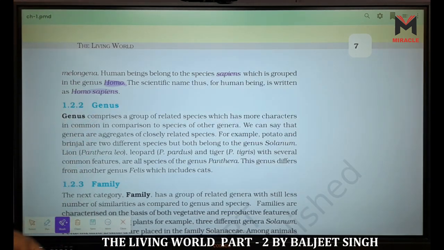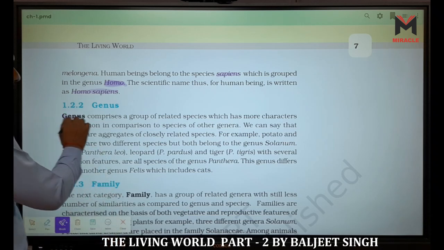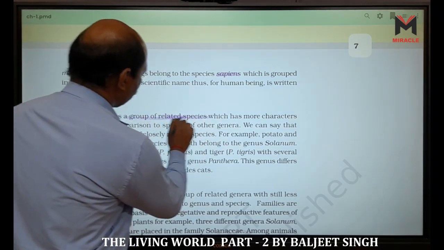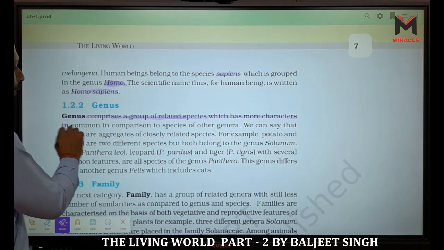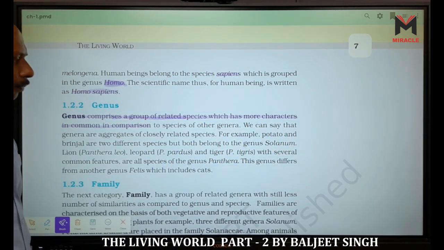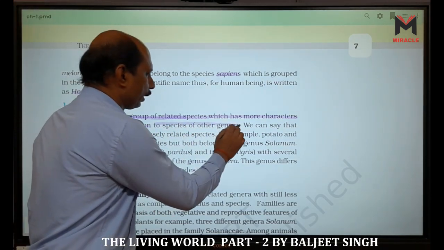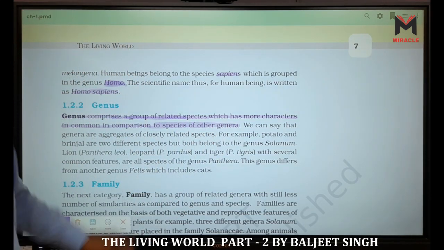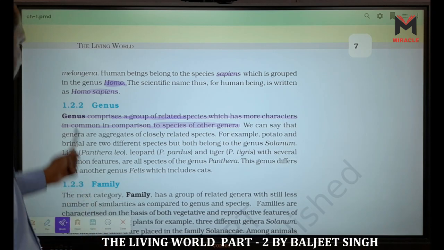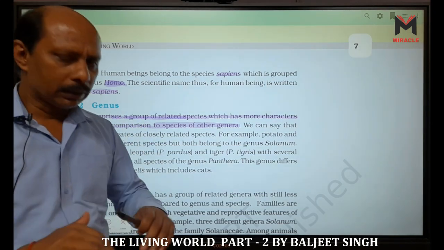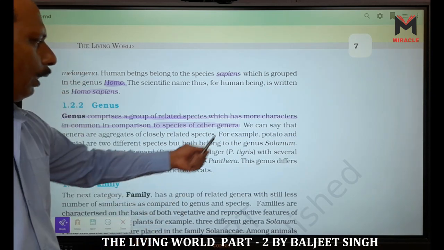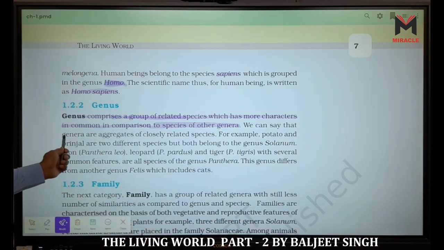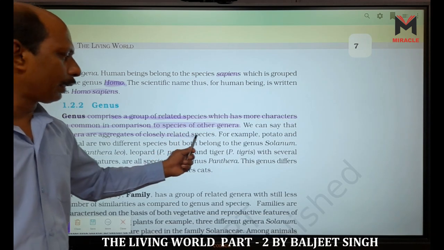Now we have genus, a higher taxon. A genus comprises a group of related species which have more characters in common in comparison to species of other genera. Clear? It is a higher taxon which includes more than one species. We can say that genera are aggregates of closely related species.